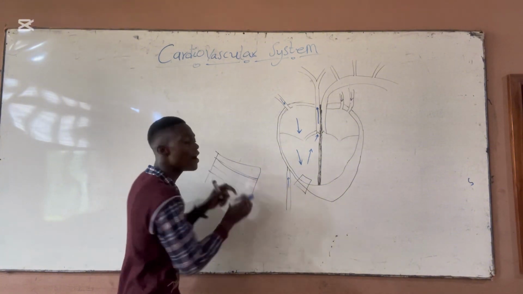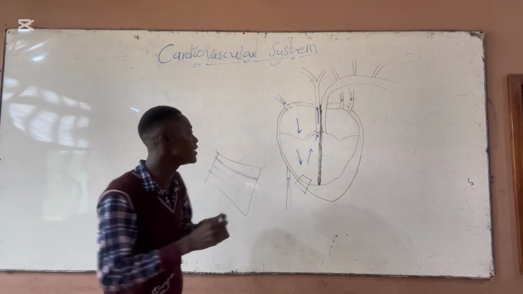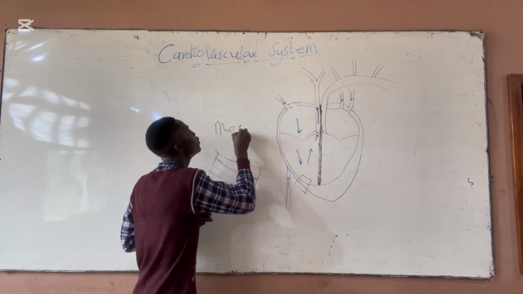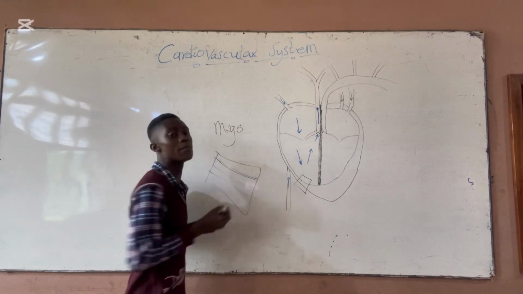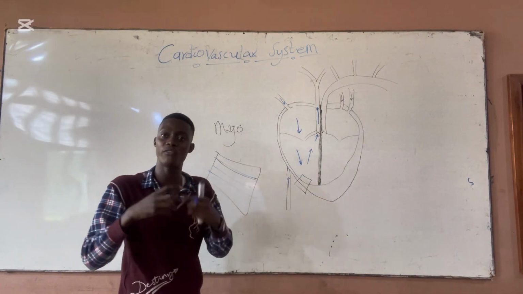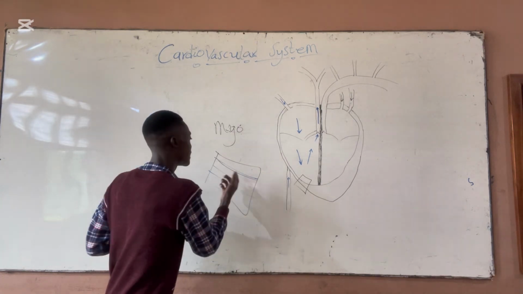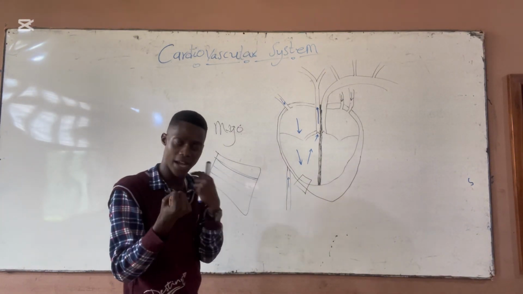Now the middle layer of the heart is known as what? The myocardium. Somebody will be asking, why is it not meso? Since meso means middle. No, it's myo because we know that myo means muscle. And then the middle layer of the heart is made up of what? Muscle layer. And it's responsible for the contraction, the movement of the heart.